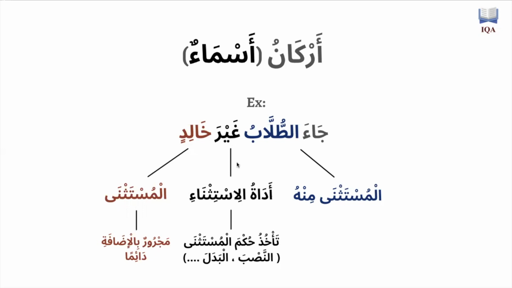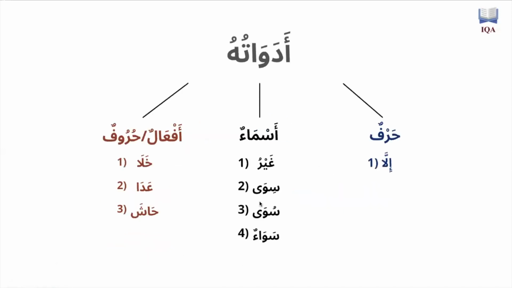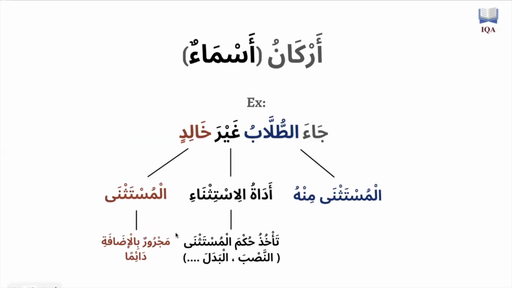Then after that adat istithna, you're going to have the mustathna, which is the noun that's actually being exempted, that comes after "except". So ja'a at-tullab, the students came, ghayra khalidin, except Khalid. So Khalid is a mustathna. Now, the way that is going to function with the noun, right? Ghayr or siwa or suwa or sawa, is that the adat istithna is actually going to take the hukm of the mustathna, is going to take the ruling of it.